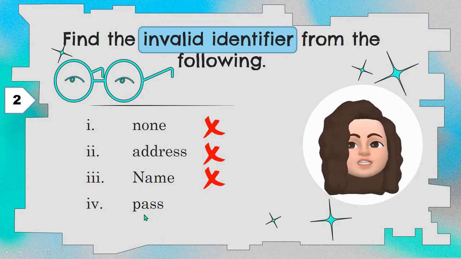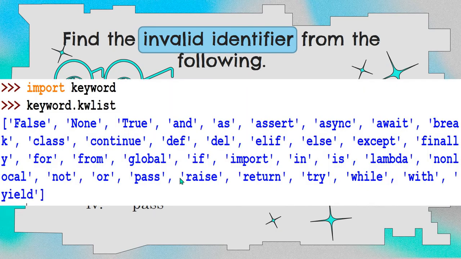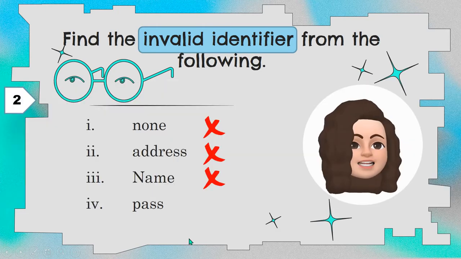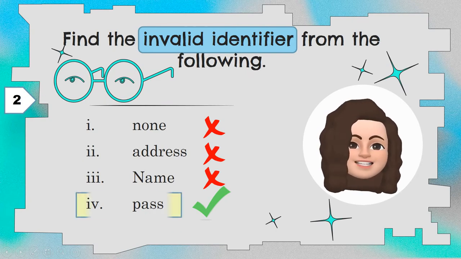The next one is pass. Pass is a keyword. You can see from here, pass is a keyword. I said None is a keyword only when it begins with a capital letter N. Here pass, both are the same. So this is a keyword, hence it cannot be a valid identifier. So pass is an invalid identifier, which is the correct answer.